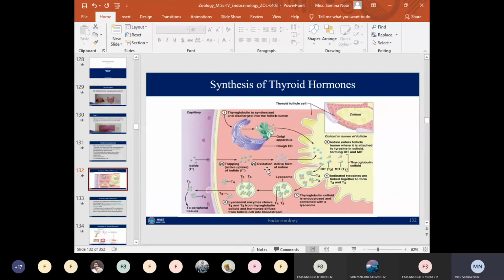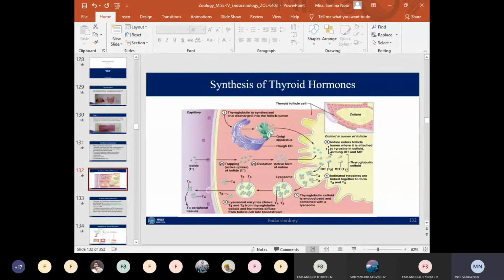Oxidation is done by the peroxidase enzyme, accompanied by hydrogen peroxide. As a result of the oxidation, the iodide ions are transformed into an active form of iodine. Then in the next step, this active iodine is transported from the lumen of the follicle cells to the fluid filled region known as colloid. This colloid also bears a glycoprotein known as thyroglobulin.